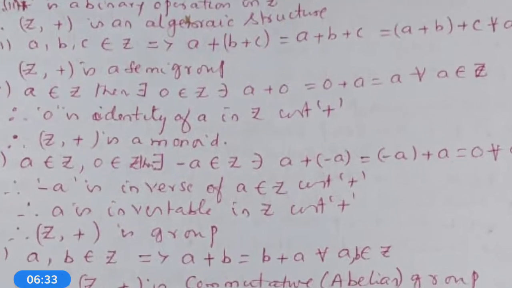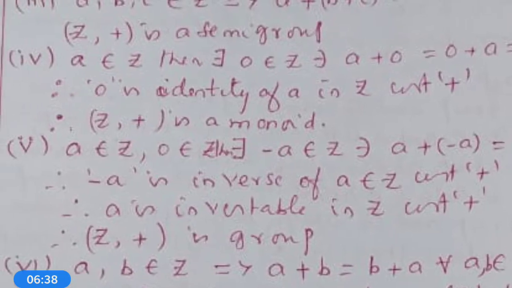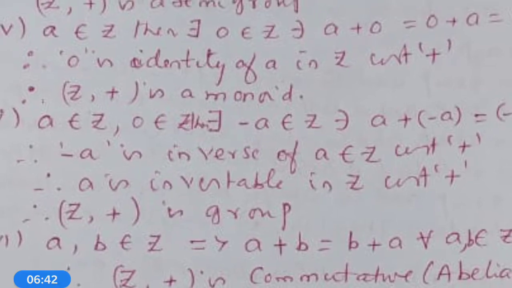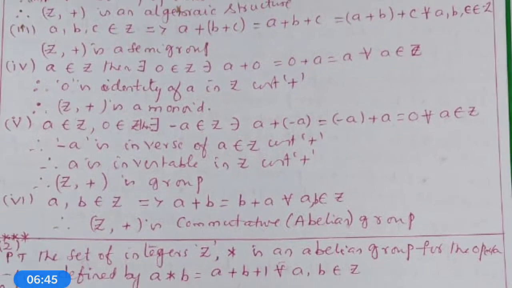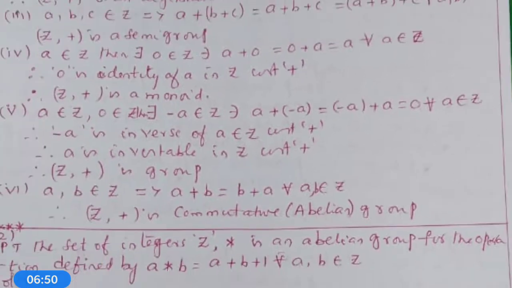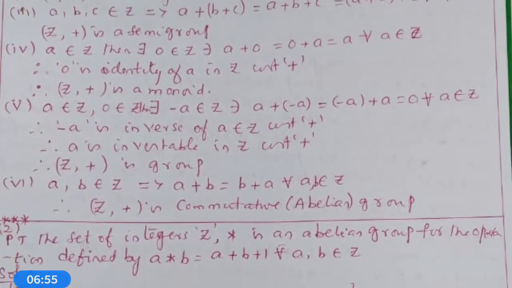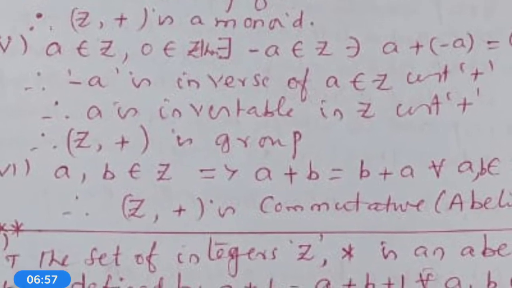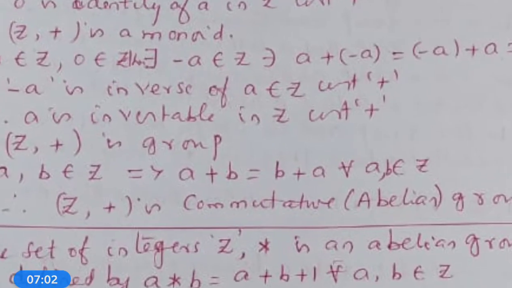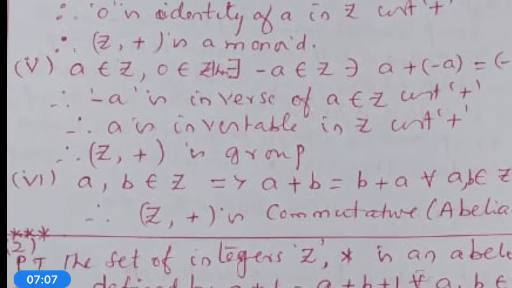Next, we want to verify the existence of inverse in Z with respect to plus. For that, let a belong to Z, and 0 belongs to Z is the identity element in Z with respect to plus. Then there exists -a belonging to Z such that a + (-a) = (-a) + a = 0 for all a belongs to Z. Therefore, -a is the inverse of a with respect to plus. Therefore, a is invertible in Z with respect to plus. Therefore, (Z, +) is a group.